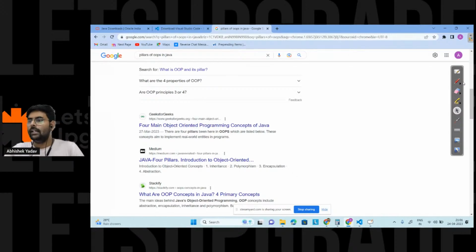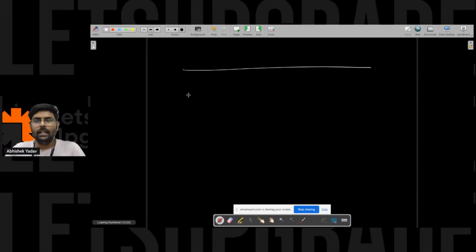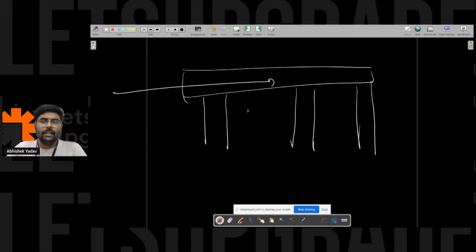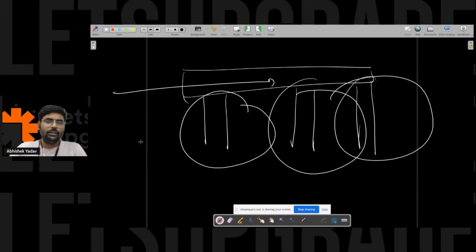It is like building a bridge. If you build a bridge, what do you have? You have the pillars. In order to build the bridge, you have to build the pillars, you have to implement the pillars. We will be discussing that part in day 3.